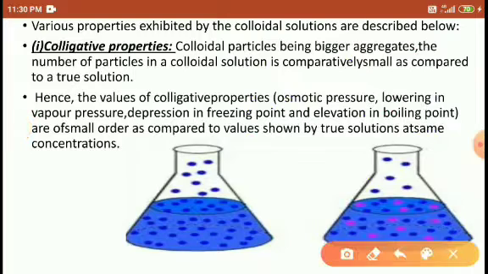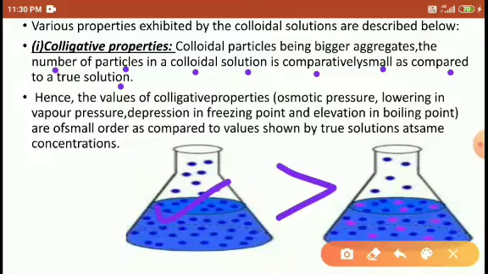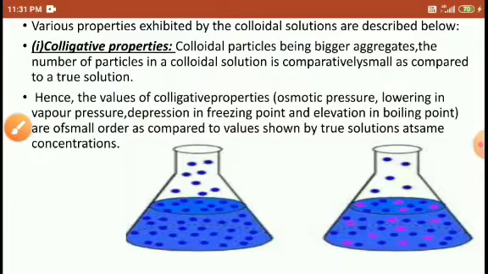So in this case, students, what happened? The number of particles in a colloidal solution is comparatively small as compared to a true solution. So the colloidal particles are very few as compared to the number of true solution particles. For example, look here, I am giving two figures.